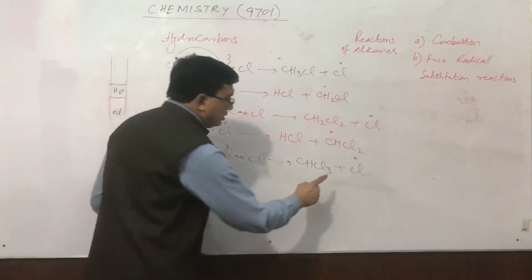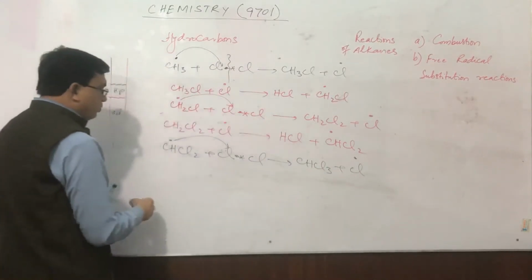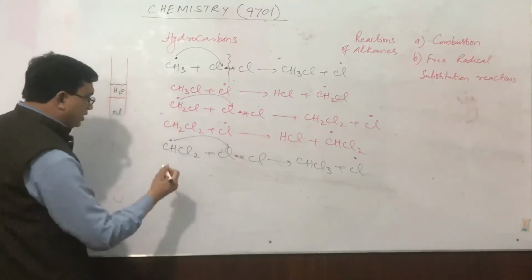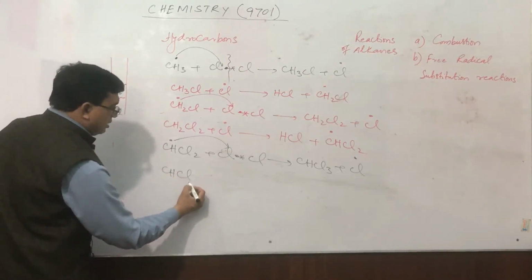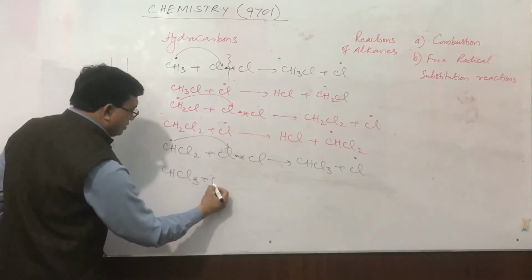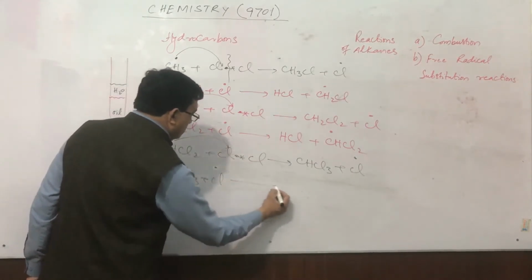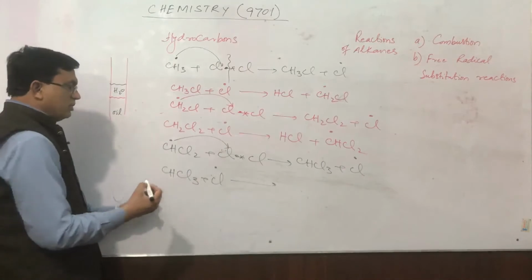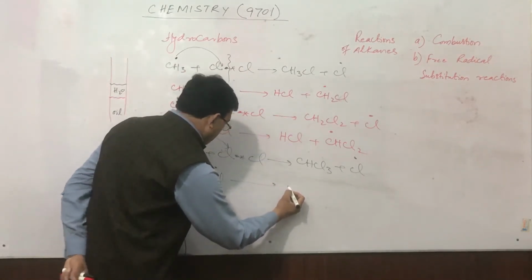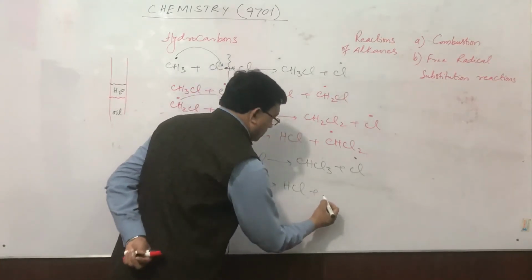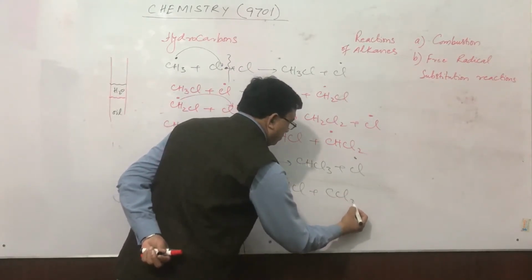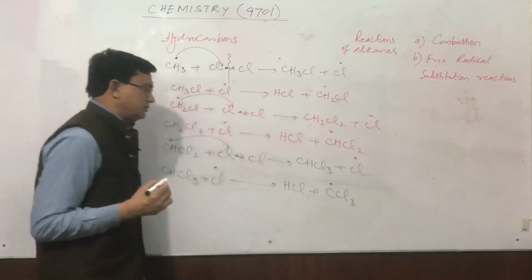Now this free radical once again attacks the same molecule, CHCl3 plus Cl. Definitely it attacks this molecule. Now it will produce HCl plus CCl3 free radical.